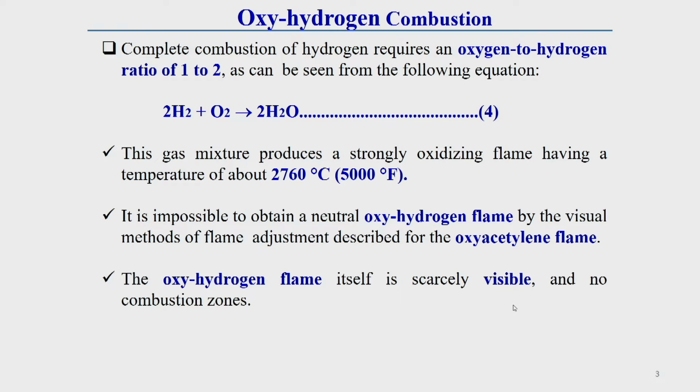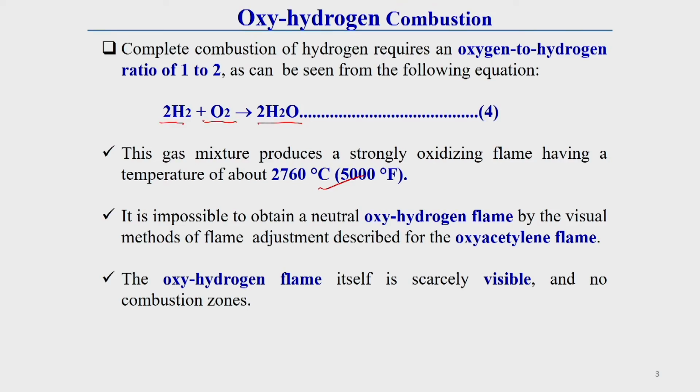First of all, oxy-hydrogen combustion. Here, complete combustion of hydrogen requires an oxygen to hydrogen ratio of 1 to 2, which we can observe from this chemical equation. That means 2 molecules of hydrogen with 1 molecule of oxygen give complete combustion, and heat is generated. This gas mixture produces a strongly oxidizing flame having a temperature of about 2760 degrees centigrade, which is the maximum temperature reached by this combustion.